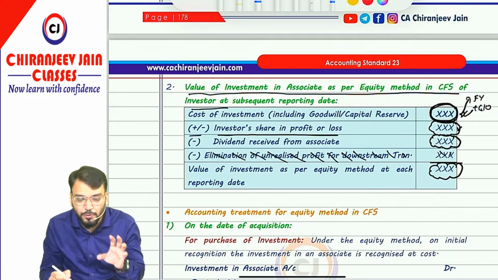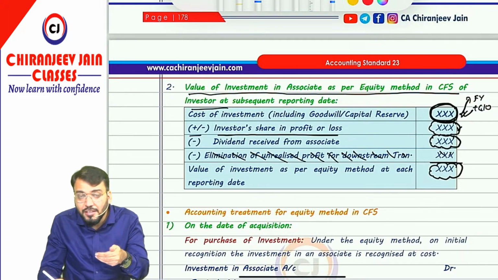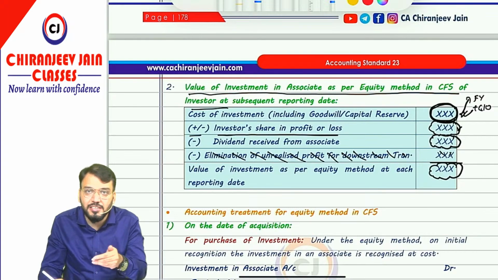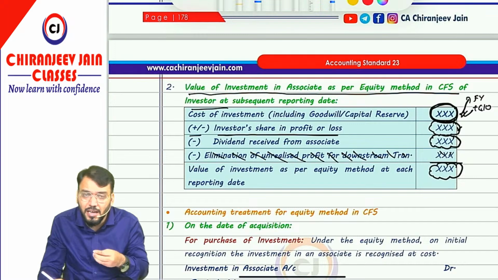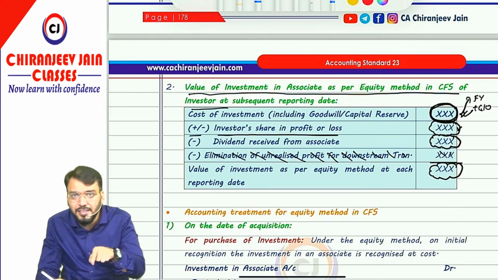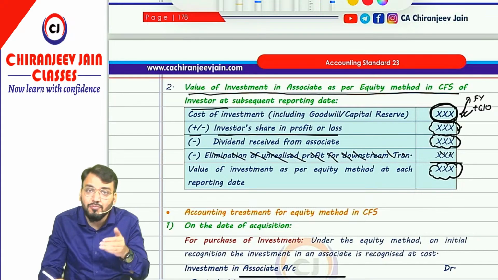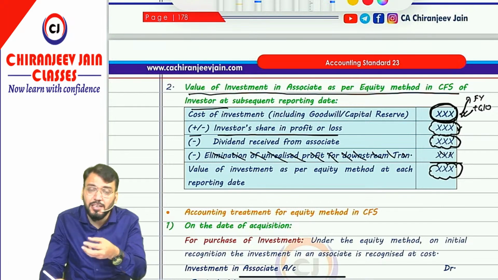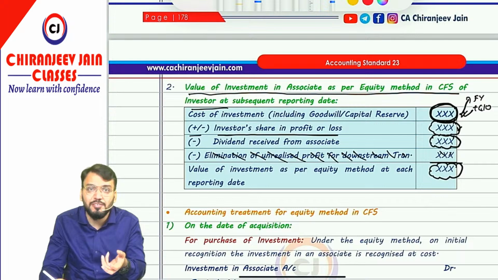What you are supposed to do is, first take the cost price of investment. To this we add the subsequent share of profit from the associate, and then any dividend received will be deducted. It is as simple as what we used to do in partnership. The share of profit from a partnership firm is added to the investment in the partnership firm in the books of the partner, and whatever drawing they have done, suppose the amount withdrawn, is nothing but dividend, and the amount withdrawn reduces the investment.